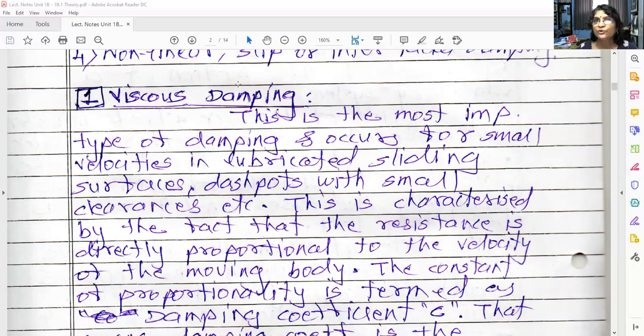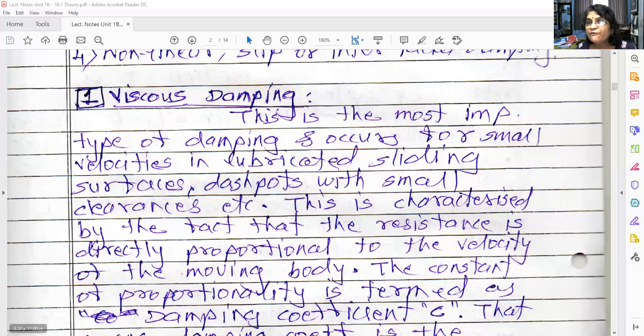This is the most important type of damping and occurs for small velocities in lubricated sliding surfaces. If you imagine that there is a cylinder and a piston, and oil is present inside the cylinder, and the piston is moving inside the cylinder in that oil, there is a resistance offered to the motion of the piston. This is nothing but viscous damping.